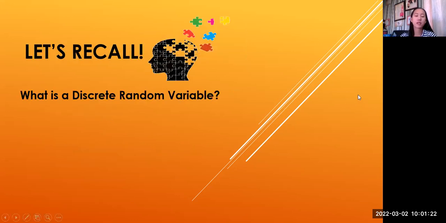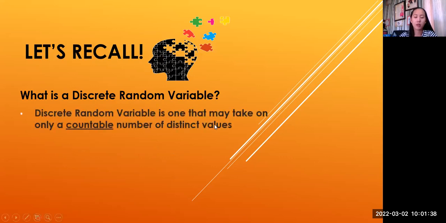So let's recall first, since I think you still remember this because you were correct a while ago in our Kahoot. So what is a discrete random variable again? Things that can count, ma'am. Okay, things that are countable. Very good. So this is a random variable that takes on only a countable number of values.